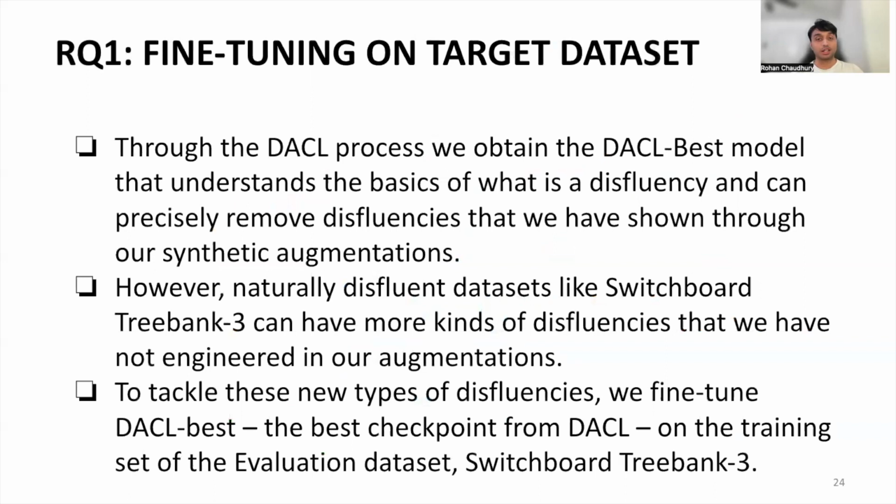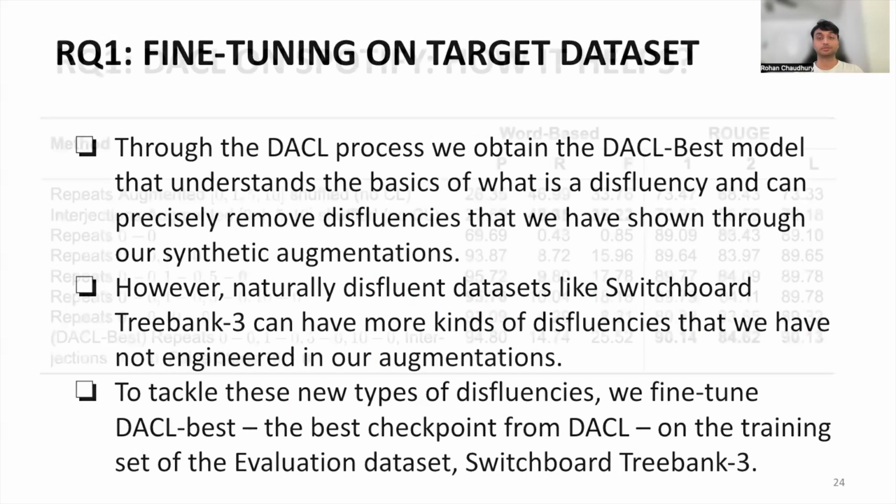Now, fine-tuning on the target dataset. Through the DACL process, we obtain the DACL best model that understands the basics of what a disfluency is and can precisely remove disfluencies that we have shown through our synthetic augmentations. However, naturally disfluent datasets like Switchboard Treebank 3 can have more kinds of disfluencies that we have not engineered in our augmentations. To tackle these new types of disfluencies, we fine-tune DACL best, the best checkpoint from DACL, on the training set of the evaluation dataset, that is the Switchboard Treebank corpus.